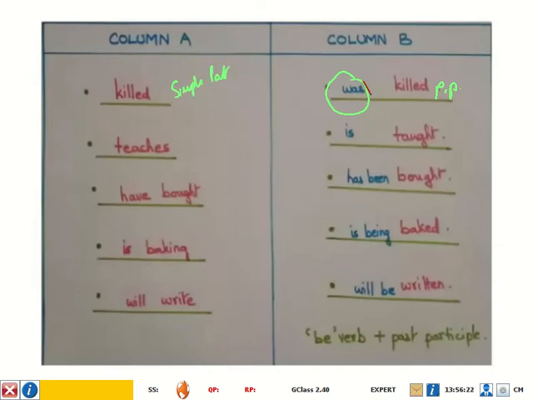And the be verb is in simple past, isn't it? So here you have teaches, which is simple present, and you have the be verb in simple present. Then here you have the verb in present perfect, and here the be verb is in present perfect.